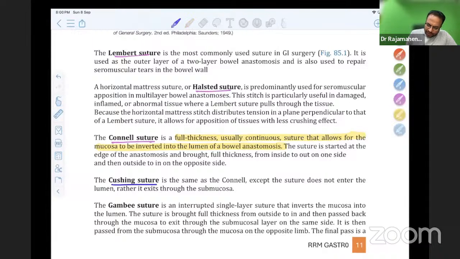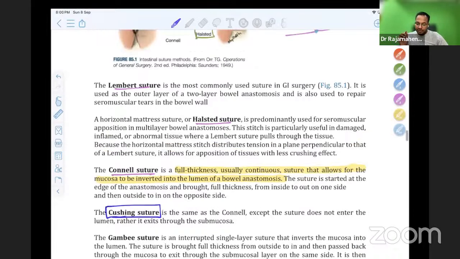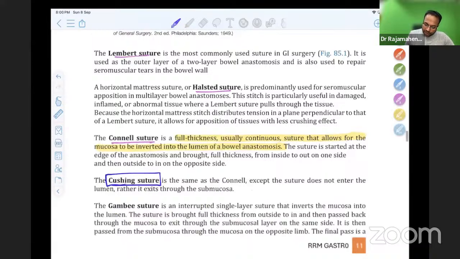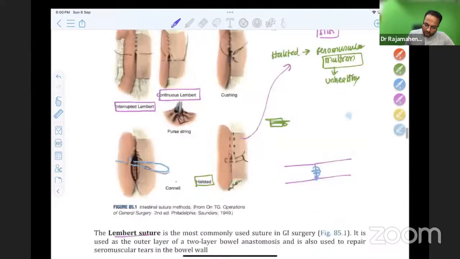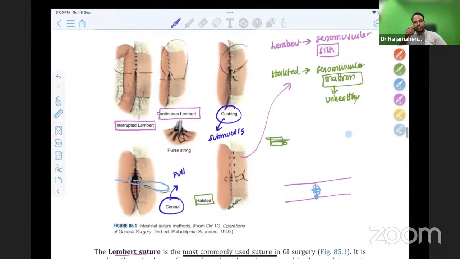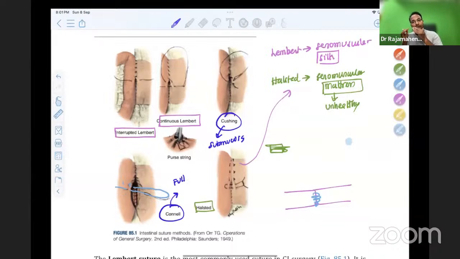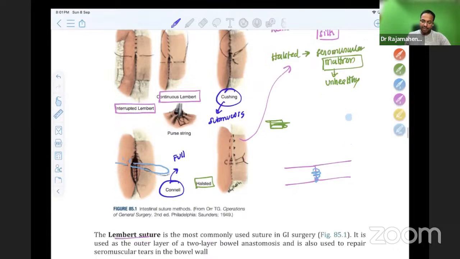So Cushing, what is this Cushing? It is the same as Cornell suture, but this time we will not enter the lumen full thickness. We only go submucosally. So Cornell and Cushing are more or less the same. Cornell we do full thickness, Cushing we do only submucosal. We don't go into the lumen. Same way, outside in, inside out. But when I'm taking a Cushing, I take it only at the level of submucosa. I don't go full layer, whereas when I take Cornell, I will go full thickness. That is the difference between Cushing and Cornell.